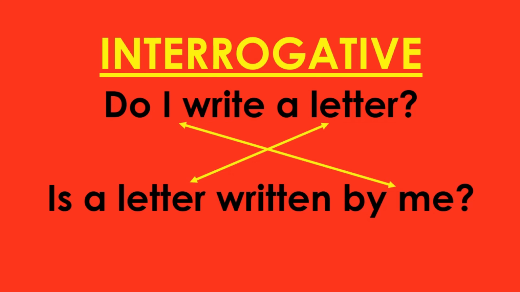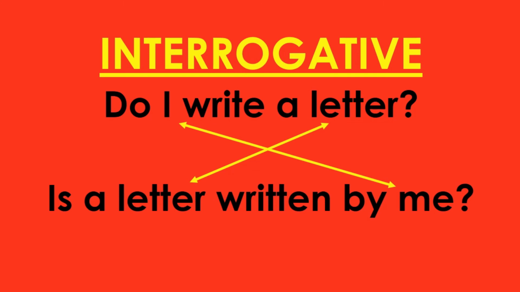I mean to say that the object will become the subject. So in the active voice, the object is a letter, which has here become the subject. So is a letter, then will come the past participle form of the verb, that is written, and thereafter will come the agent, that is by me.